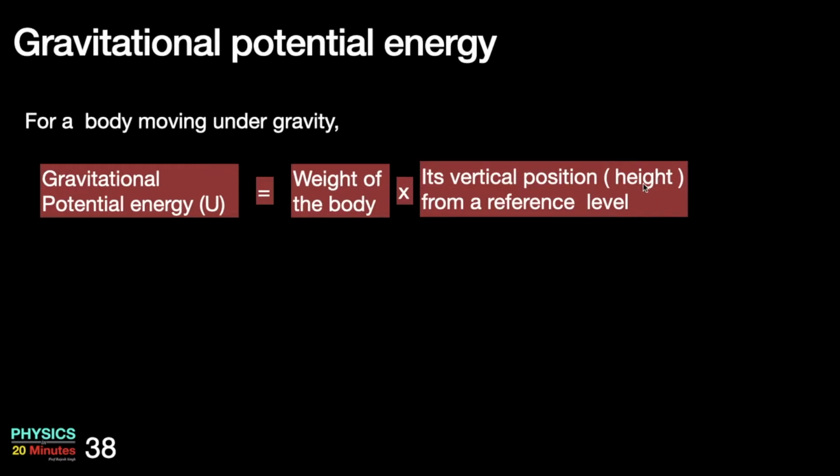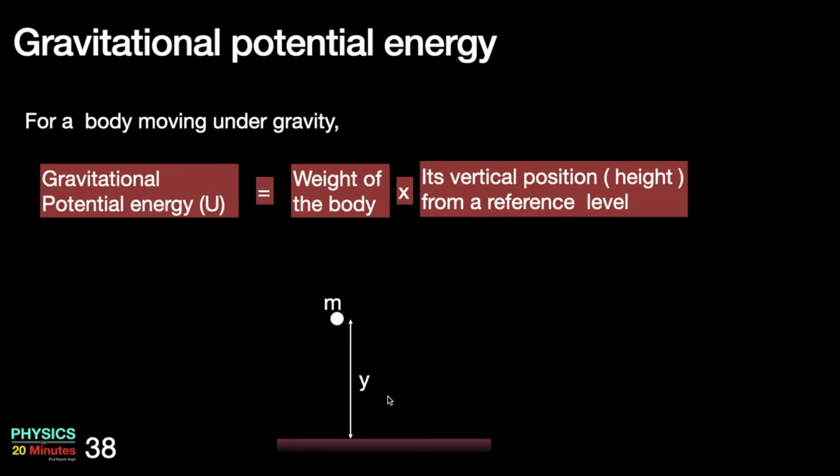Normally it is referred to as height from some level. Here the reference level is very important. In each problem you have to observe closely what your reference level is. We will see when the problems come.